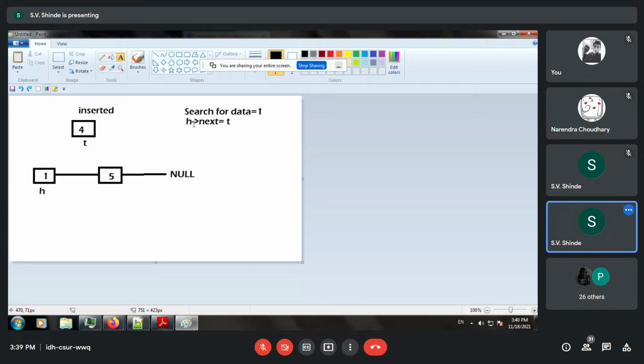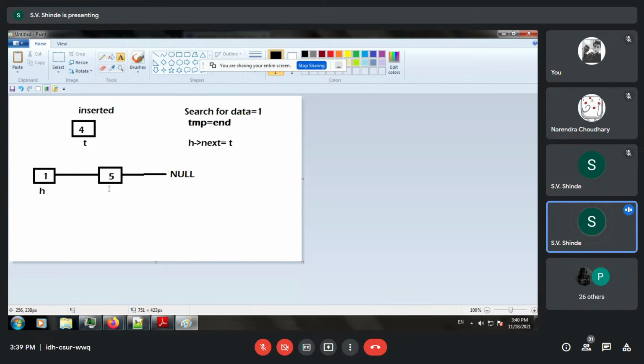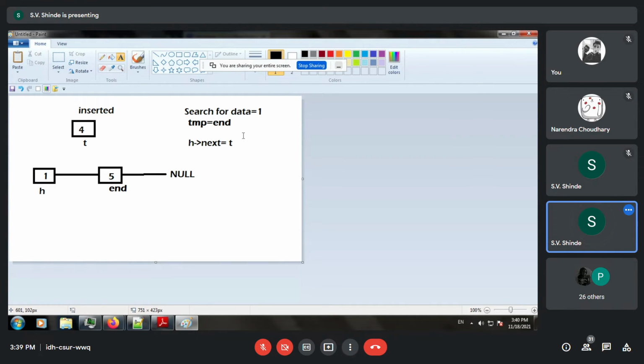Yes, it was this, and before issuing h arrow next is equal to t, we will issue one instruction. I'll put tmp is equal to end. So this end node is nothing but your 5. Everyone getting this?